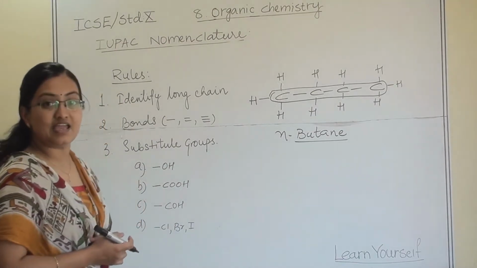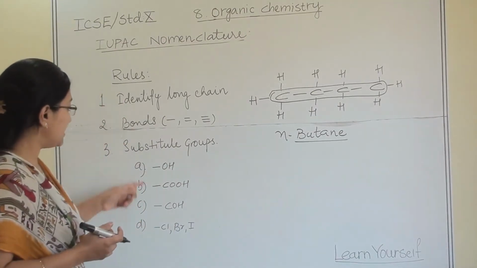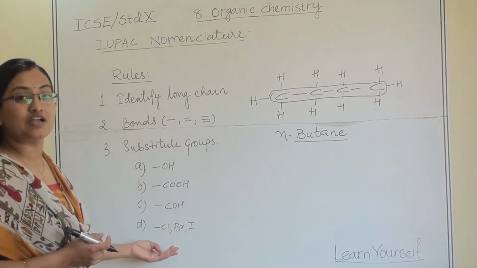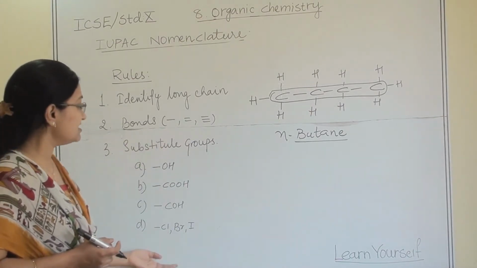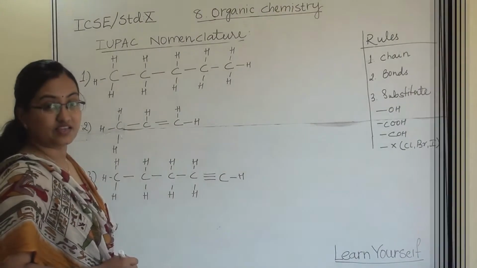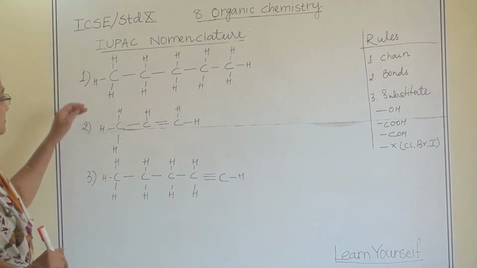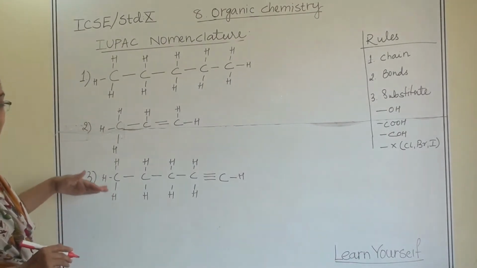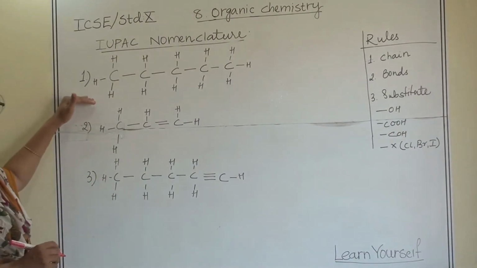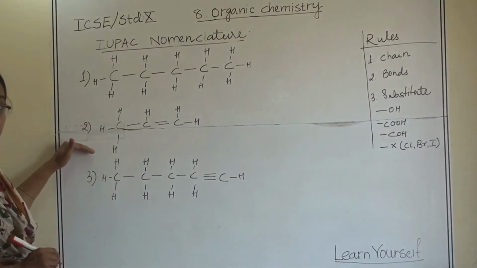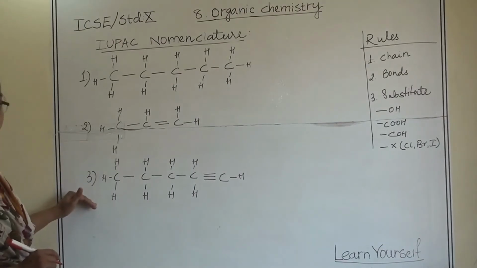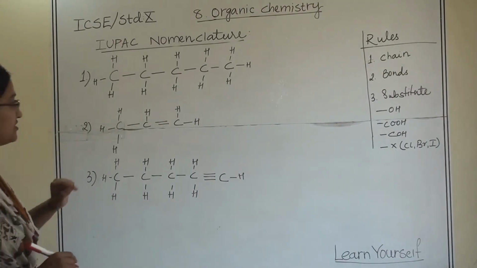So let us take some more example based on all this group, and let us try to understand what are these substitute group. Let us take some more example. This first one, I have taken 3 different example. First one is for single bonded, second one is for double bonded, and third one is for triple bonded.